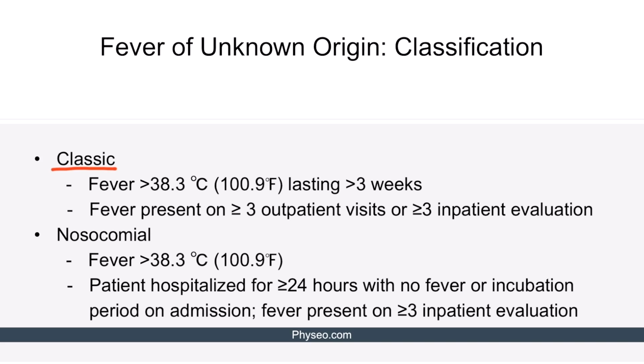Classic fever of unknown origin is characterized by fever more than 38.3 degrees Celsius, lasting more than 3 weeks. Fever should be present on at least 3 outpatient visits or at least 3 inpatient evaluations. Nosocomial fever has the same temperature cutoff value, that is 38.3 degrees Celsius. In this case, the patient should be hospitalized for at least 24 hours with no fever or incubation period on admission. The fever should be present on at least 3 inpatient evaluations.